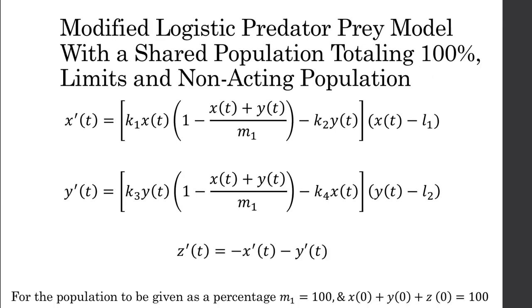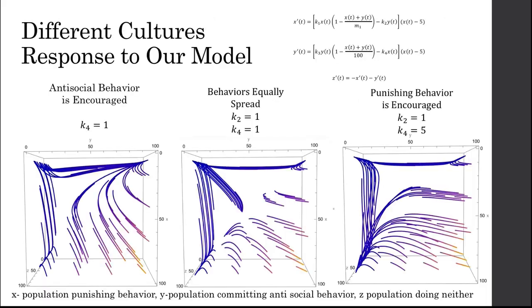Our third parameter is the combination of the shared population and population limit parameters. As shown in the equation above, L1 and L2 represent the minimum limits of each population. For instance, there will always be a minimum amount of those punishing or exhibiting antisocial behaviors. In our graphs that will be shown later, the effects of this will be clearer, but the specific numeric parameter for each limit will be 5%, meaning that the minimum amount of people punishing and exhibiting antisocial behaviors of the total population will total 10%, so that each population will not be negative or go lower than 0 by the end. First, we'll take a look at how different cultures would respond to our model.